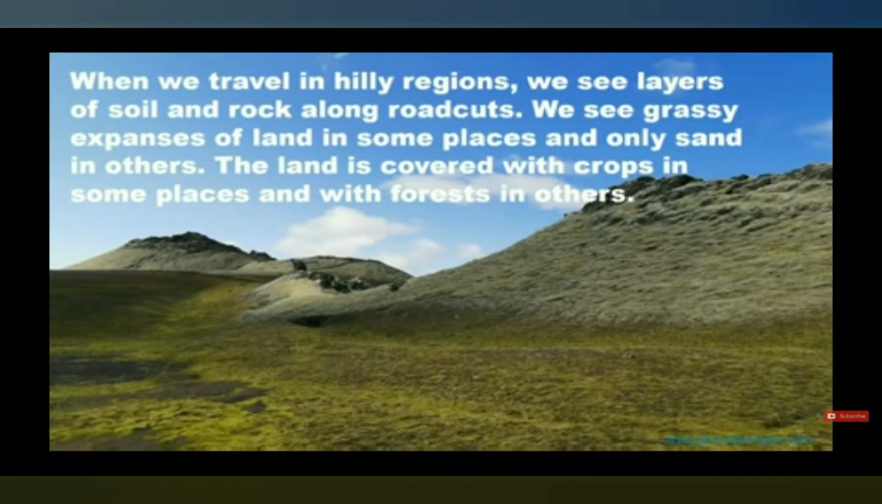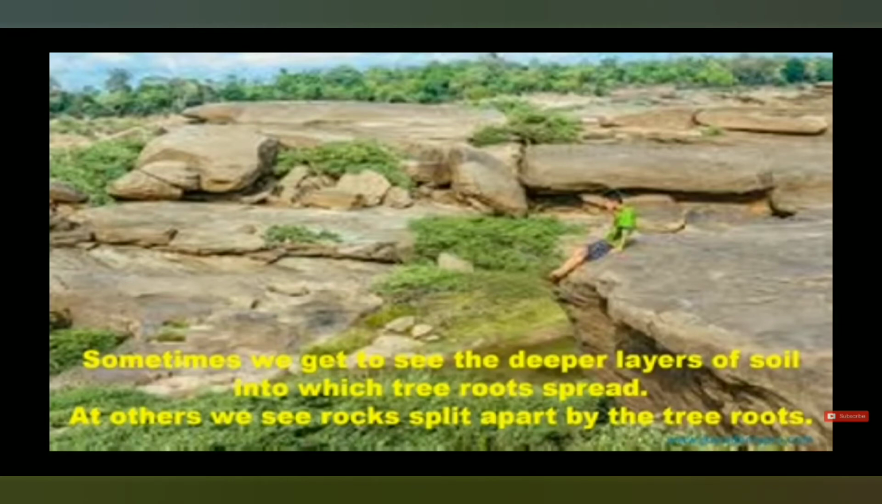Now student, when we travel in a hilly region, we see layers of soil, big rocks along the road cuts. We see grassy greenery in some places, but in some places we do not see any trees, any greenery. We can see only land, only sand over there. And in some places the land is covered with crops, and in other places with forest, very thick forest we can see on the earth's surface. So it means we see different structures of the land.